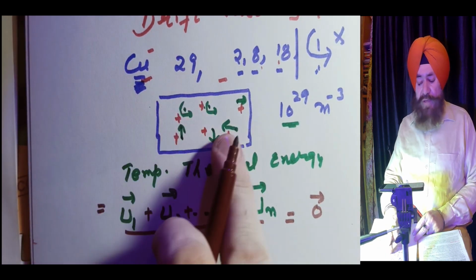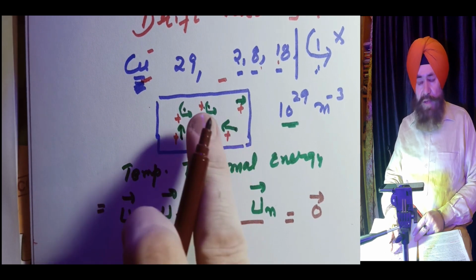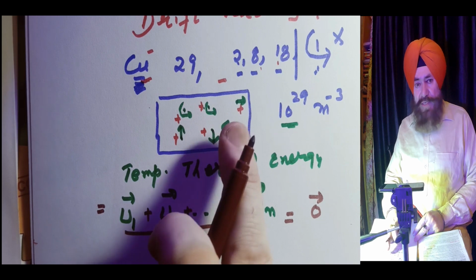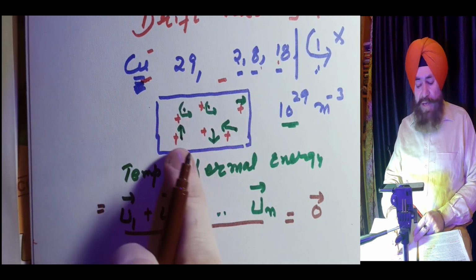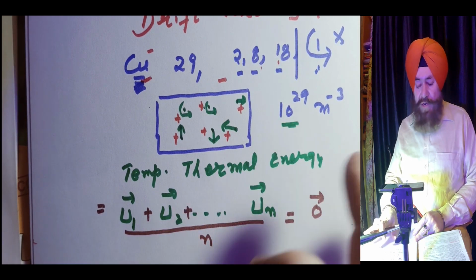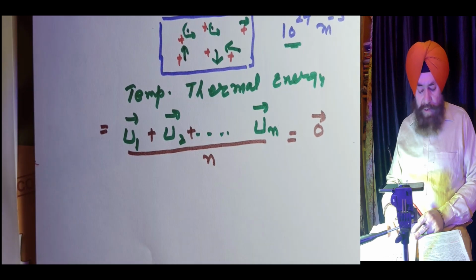I mean there is no average velocity. That's why there is no current. The charge is moving, but the motion is random. So on the whole the average is 0. There is no current because average velocity is 0.